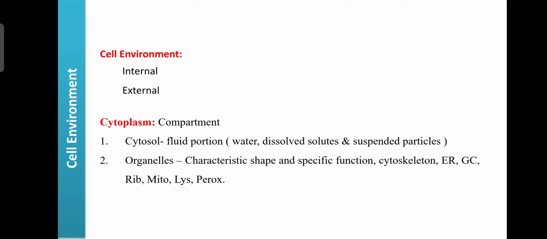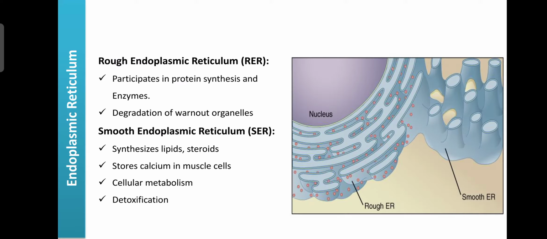Like the endoplasmic reticulum plays an important role in the synthesis of lipids, steroids, and detoxification, as well as the synthesis of proteins. The Golgi complex is involved in labeling and transportation of substances that were synthesized in the endoplasmic reticulum, and ribosomes are involved in the synthesis of proteins. Mitochondria supply ATP or energy. Lysosomes supply various digestive enzymes as well as hydrolytic enzymes. Peroxisomes also supply various hydrolytic enzymes and are involved in the detoxification process. So now we will learn one by one, starting with the endoplasmic reticulum.